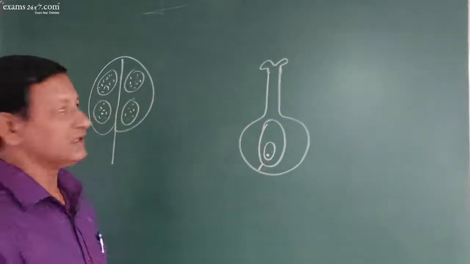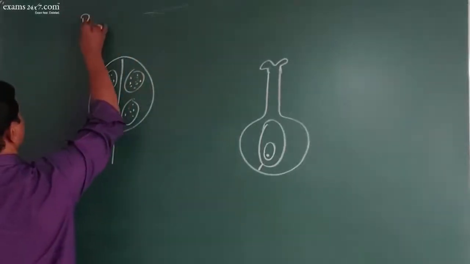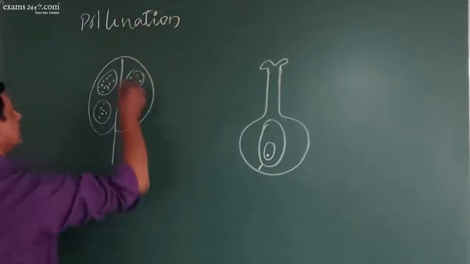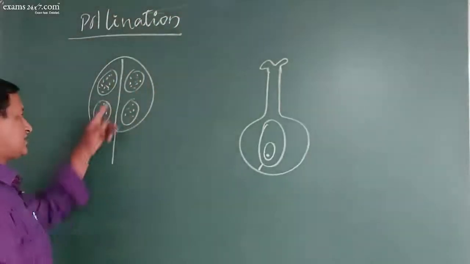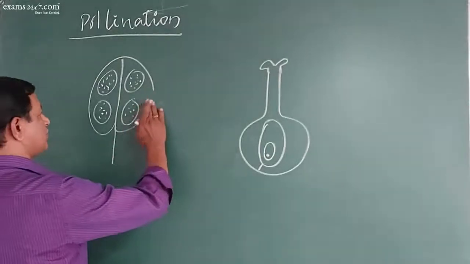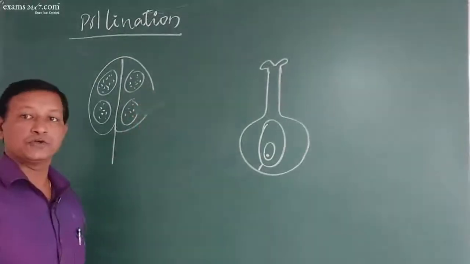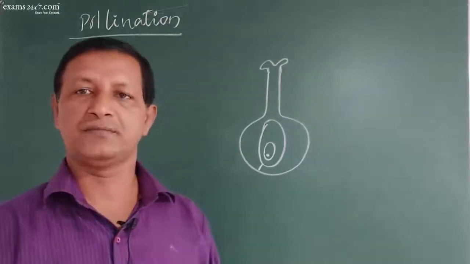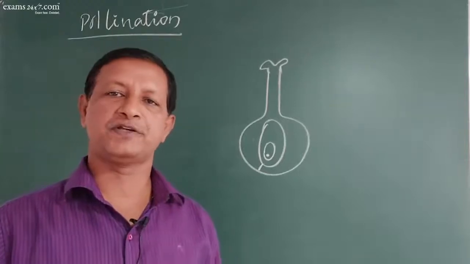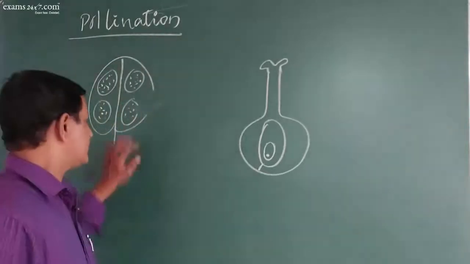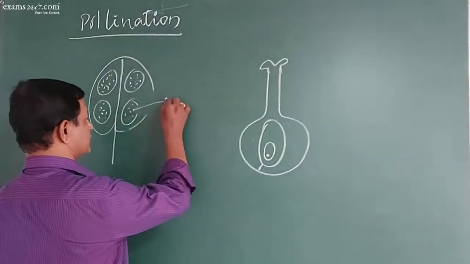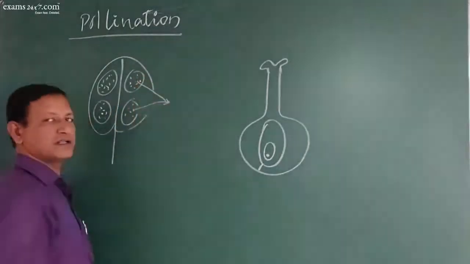Now the male gametophyte is ready, the female gametophyte is ready. Next, what has to happen? The next process that has to happen is pollination. That means the anther lobes of this stamen will burst out. That is due to the drying of the endothecium or cell wall layers. The epidermis, endothecium, middle layers and tapetum all dry up and open, and the pollen grains are released out.